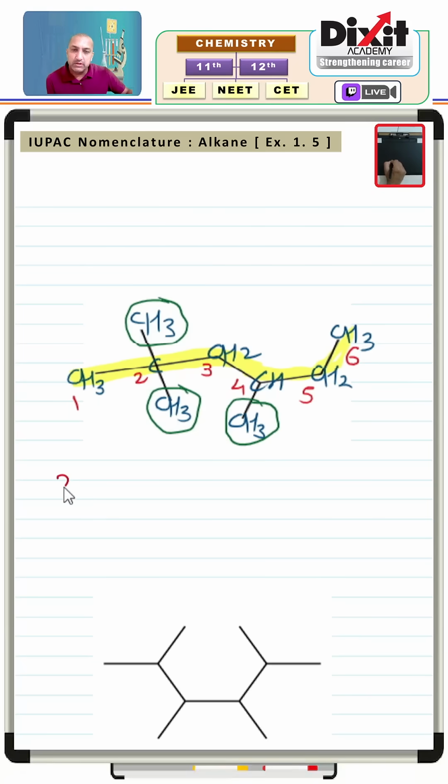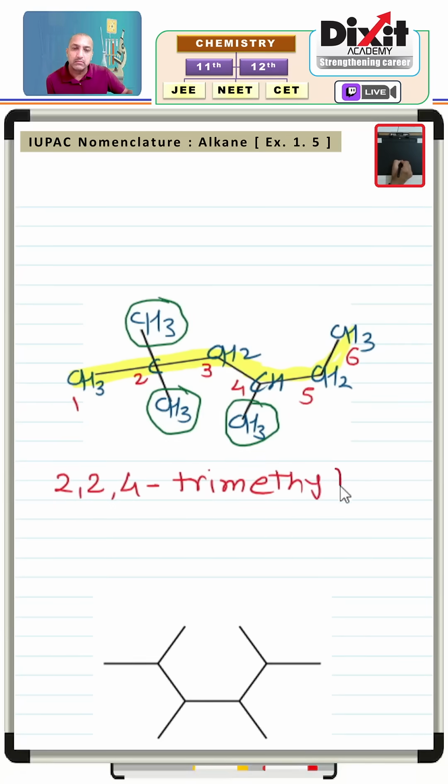The name of the compound is 2,2,4-trimethylhexane.